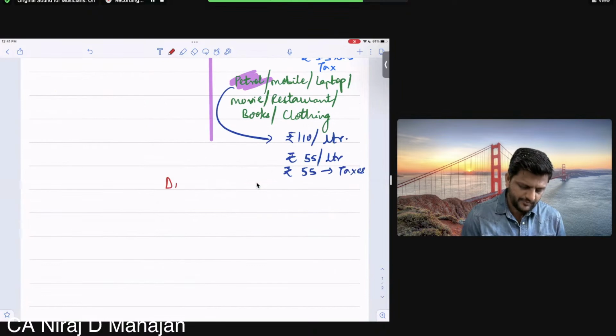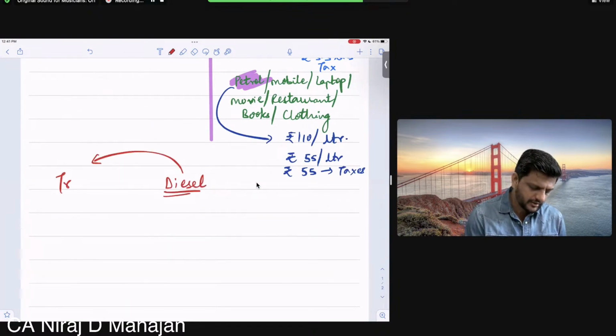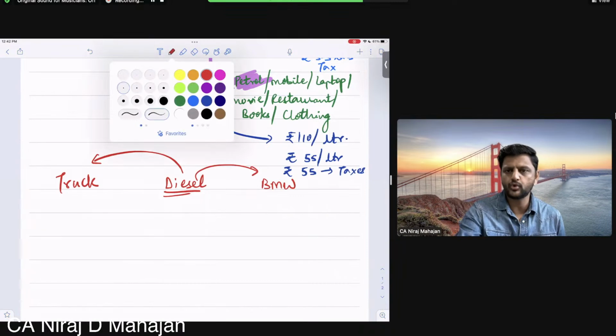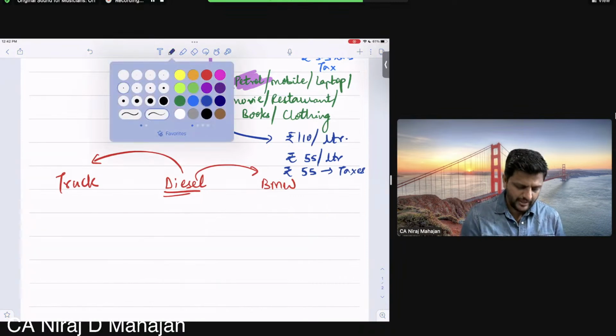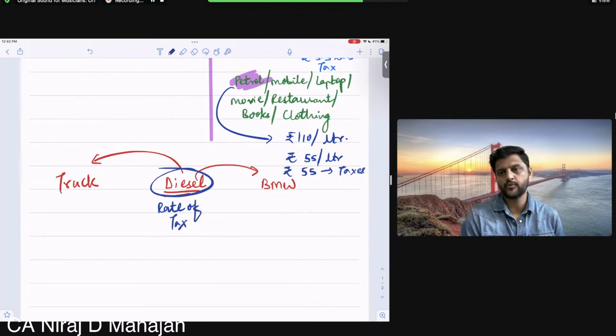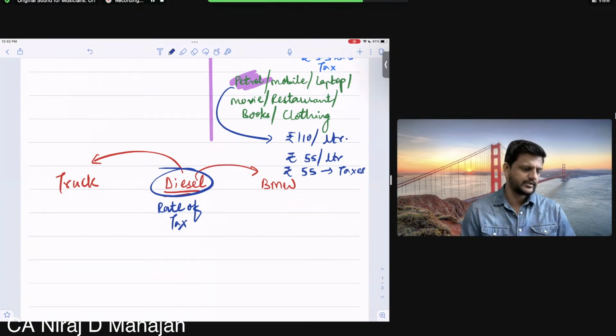So if I give an example of diesel used in a truck, correct? And diesel used in a BMW, correct till here? The rules or the laws right now are levying the same rate of tax on the item, even if the purpose for which it is used is completely different.